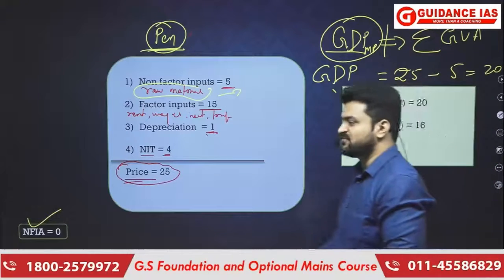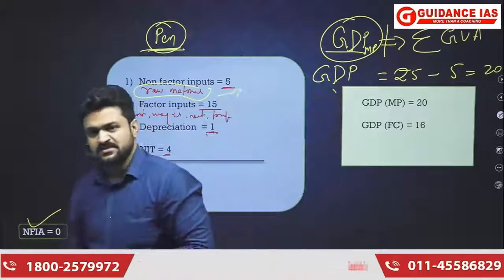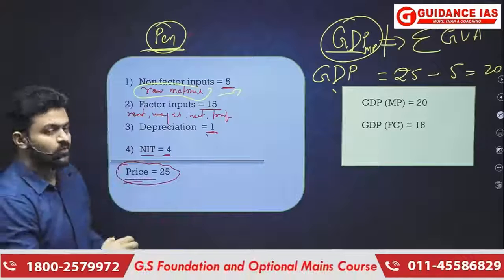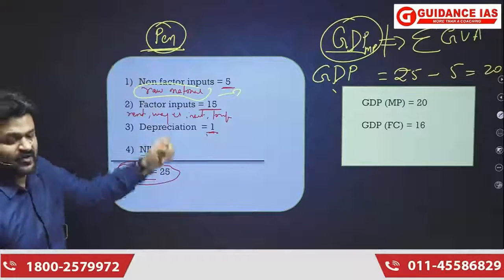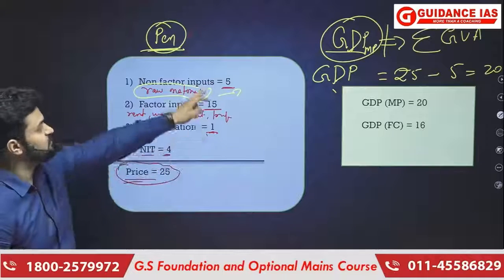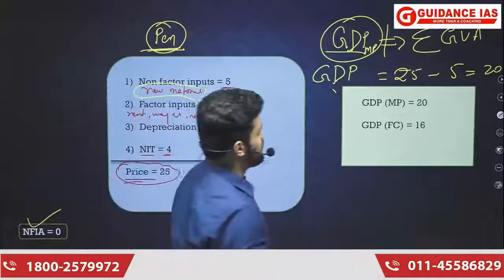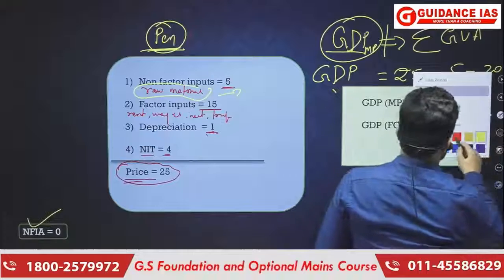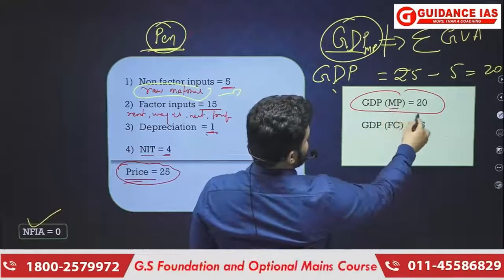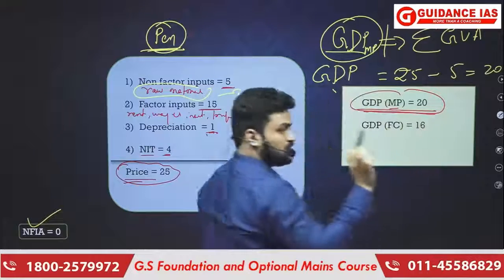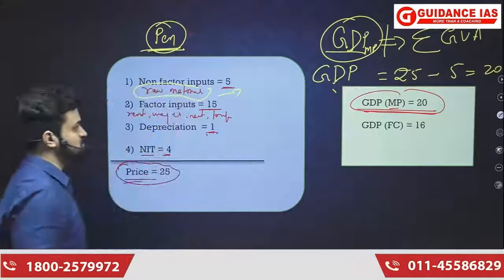And how to calculate the value addition? That means gross value addition, that means the value of output. Here the value of output is 25 minus value of non-factor inputs. So 25 minus 5 equals 20 rupees. So that is why it has been written here, the GDP MP, that is GDP at market price, equals 20 rupees. Okay, GDP at market price equals 20 rupees.